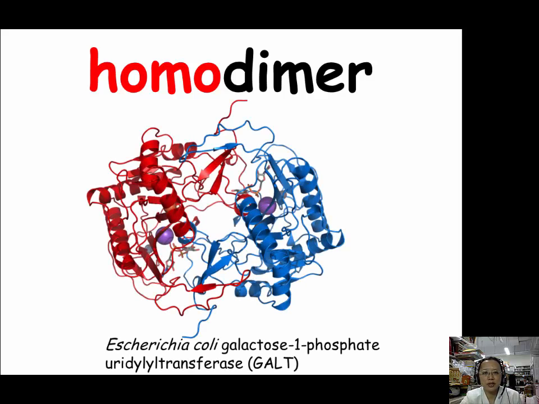For example, this picture shows E. coli galactose 1-phosphate uridyltransferase, which is abbreviated as GALT. The GALT is a homodimer. In this picture, they color it in red and blue, meaning there are two subunits, but these two subunits are the same, so they are a homodimer.